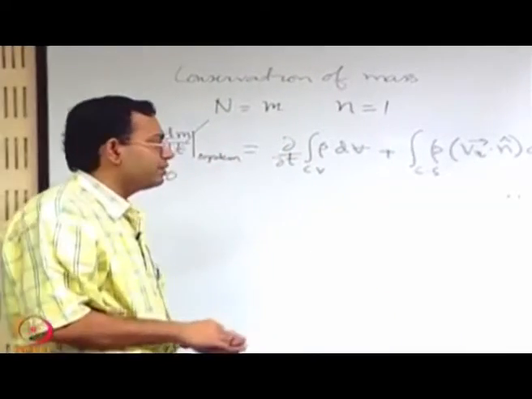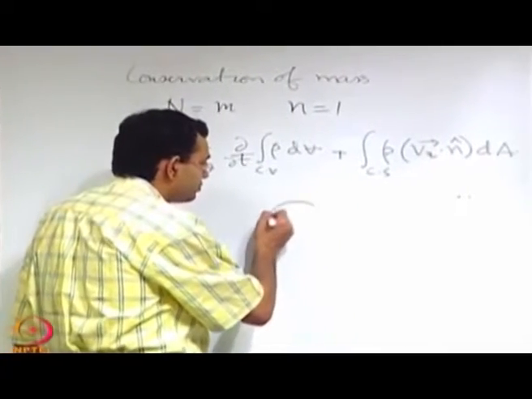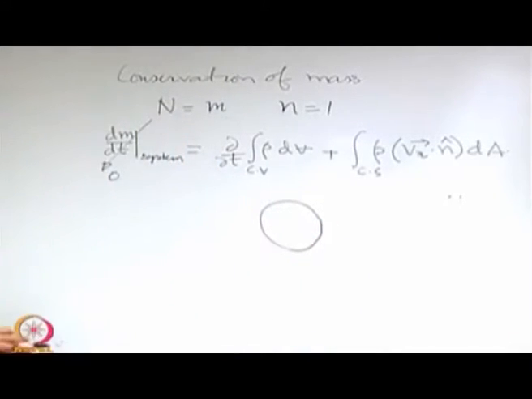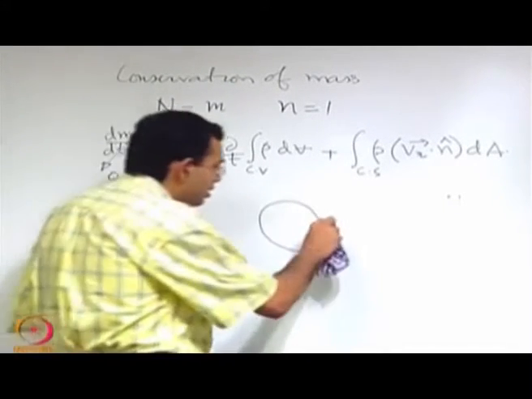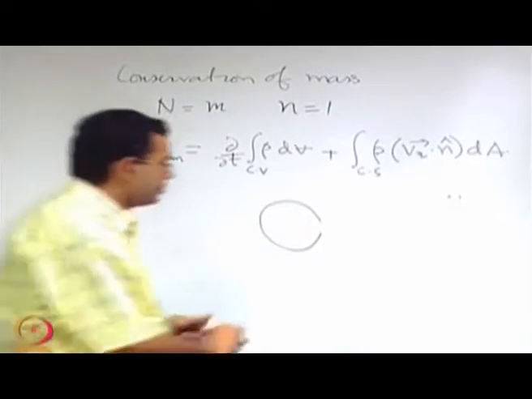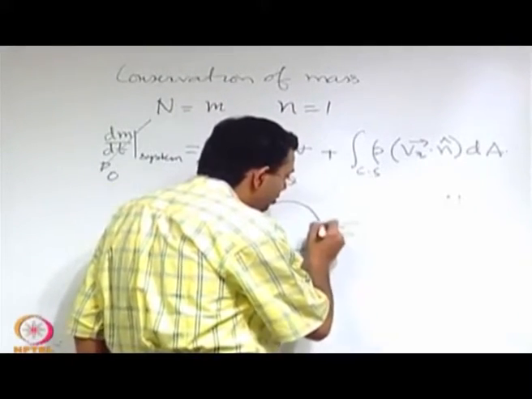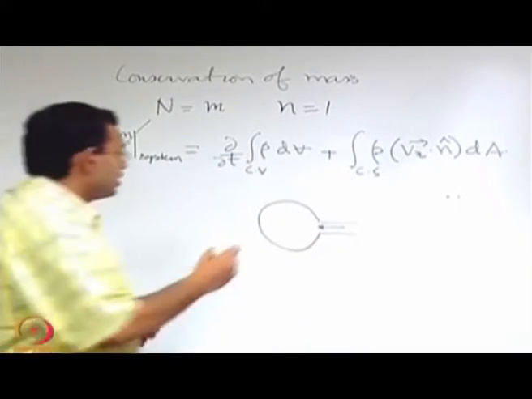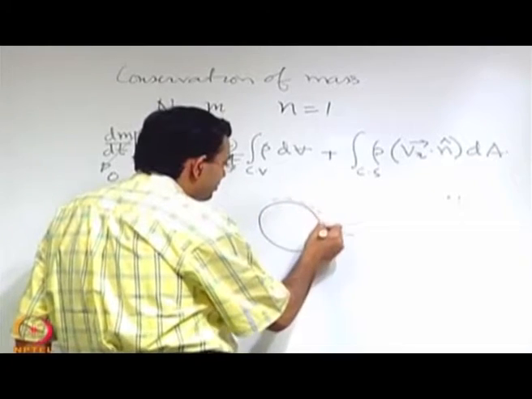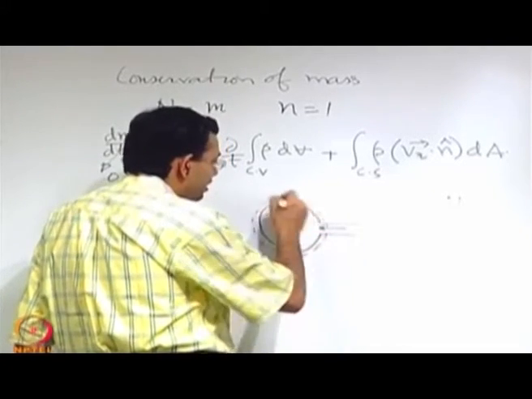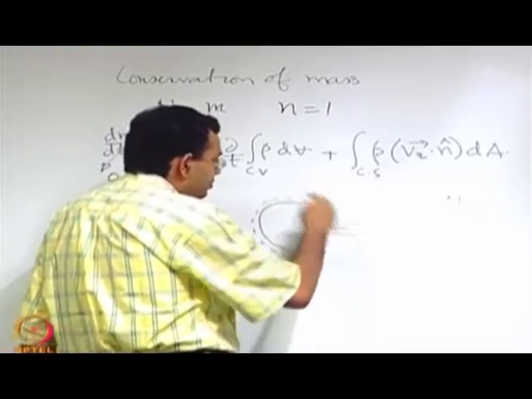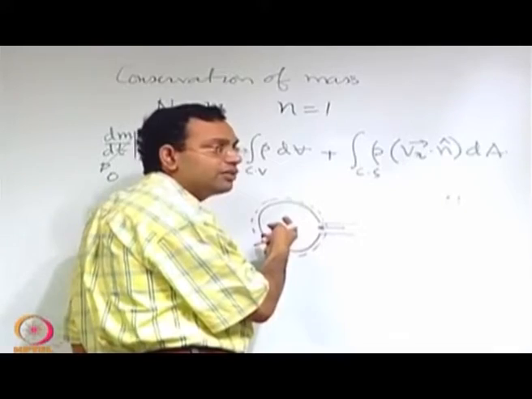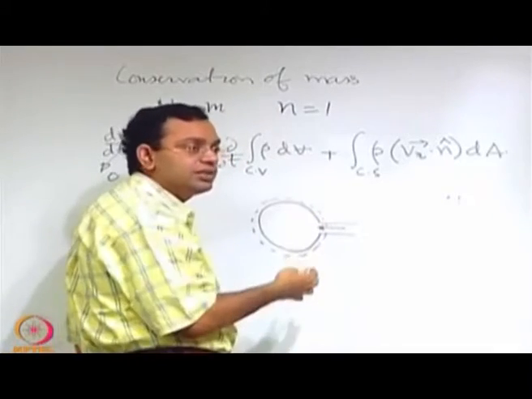What is an example of a deforming control volume? Let us take an example. Let us say that you have a balloon. Initially the balloon is very small, but you are pumping air into the balloon, so it is getting inflated. If you consider the control volume encompassing whatever air is within the balloon, then that volume is changing with time.